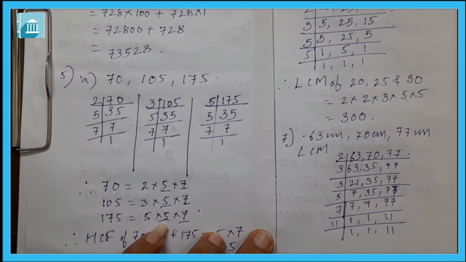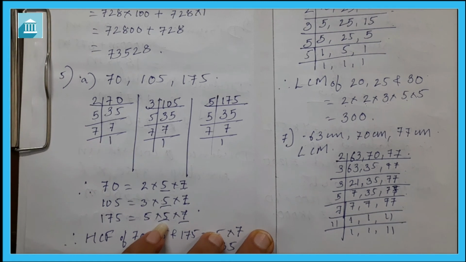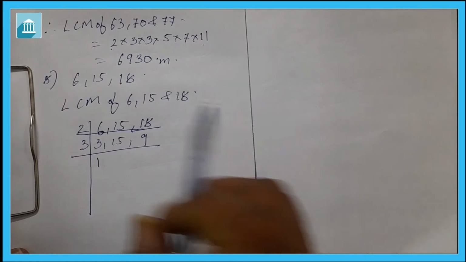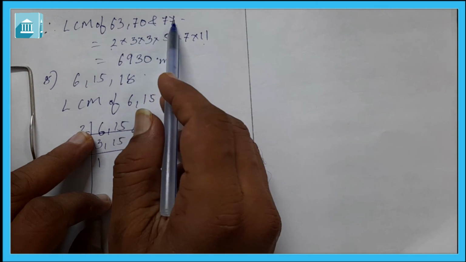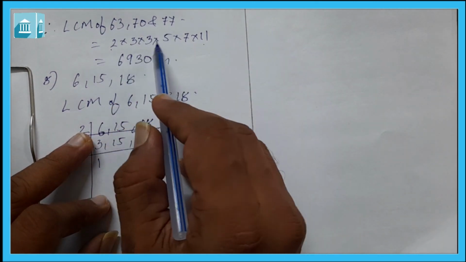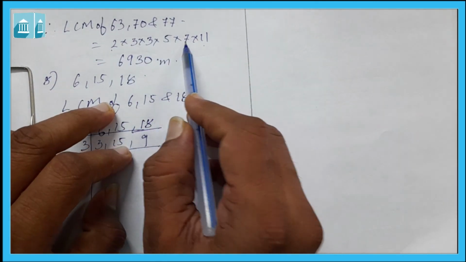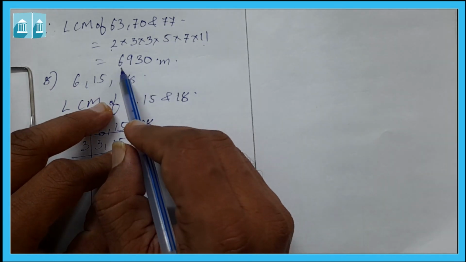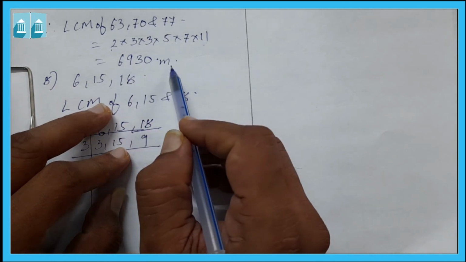So the LCM of 63, 70 and 77 is 2 into 3 into 3 into 5 into 7 into 11, which will be equal to 6930.